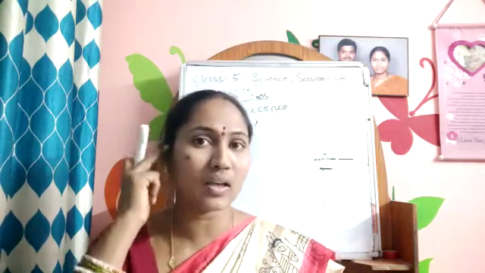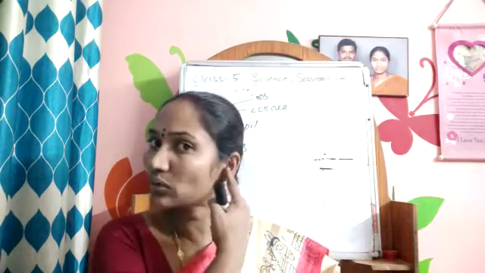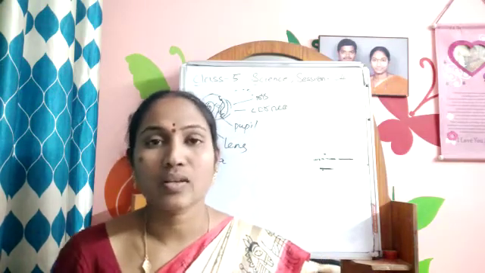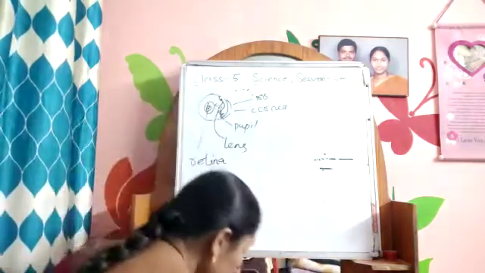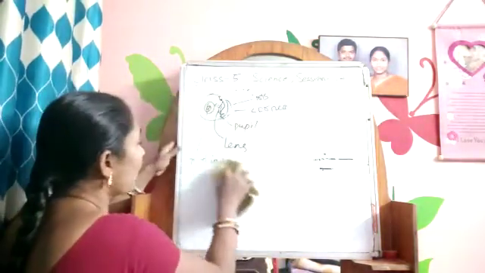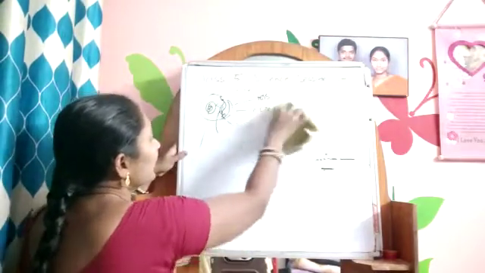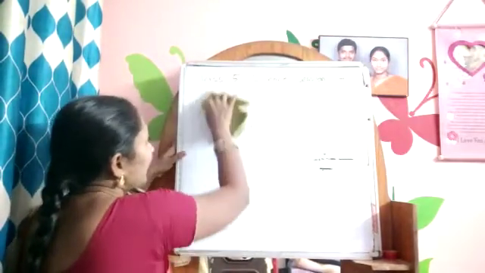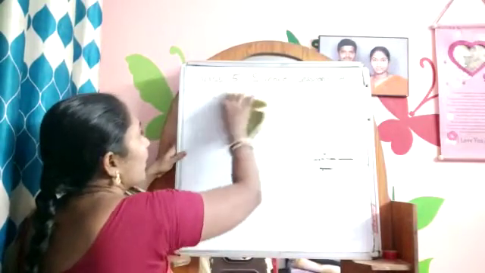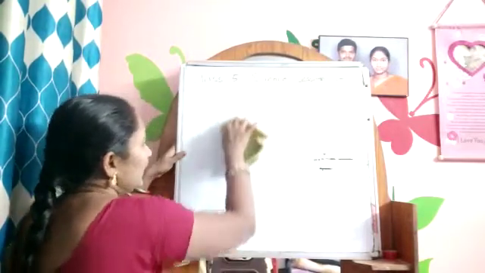The outer part of the ear is called the outer ear. What you are able to see, manaku kanipichedi matram, is the outer ear. Sound enters through the outer ear. Sound travels through this outer ear. It goes into the middle ear, which has the eardrum. So we have an internal part. The sound travels from the outer ear to the internal ear. The ear contains the eardrum.